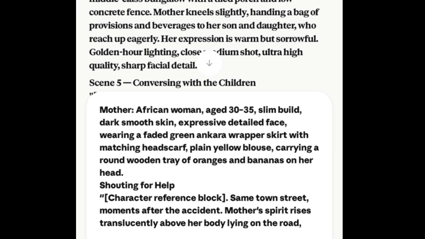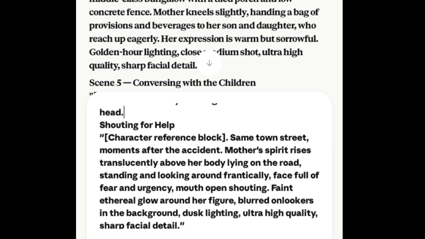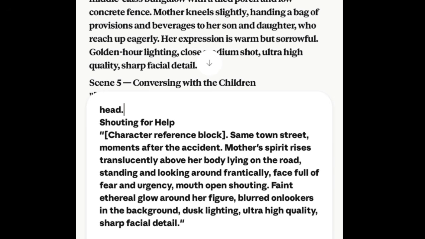If you do not paste a prompt like this, it will make the AI tools generate a particular age of anybody. Then slim build, dark, smooth. These are all the features of the woman that will make her maintain consistency. Okay, so I'm going to copy everything now, select all, and let's go and generate the image.